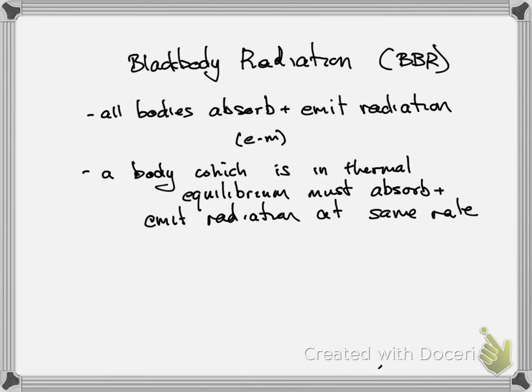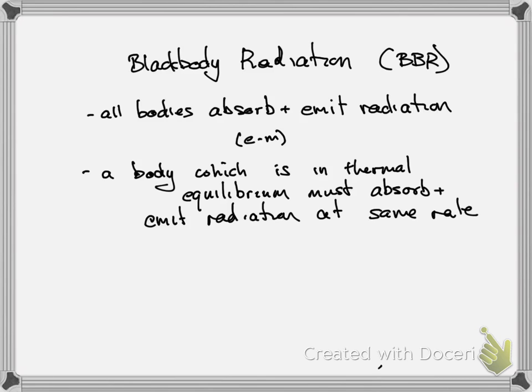So all bodies absorb and hence must emit radiation. The reason is that bodies don't just keep absorbing radiation forever. If a body only absorbed radiation and didn't emit radiation, it would heat up and heat up and heat up until it exploded. So a body which is in thermal equilibrium, if its temperature is not changing, must be absorbing and emitting radiation at the same rate. It's absorbing radiation from the lights and the heaters and the sun and anything around it. It must also be emitting the same amount of radiation it's absorbing if it's at a constant temperature.